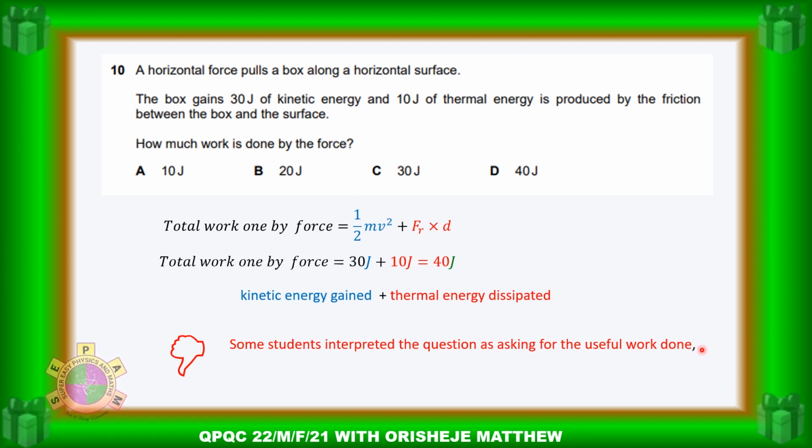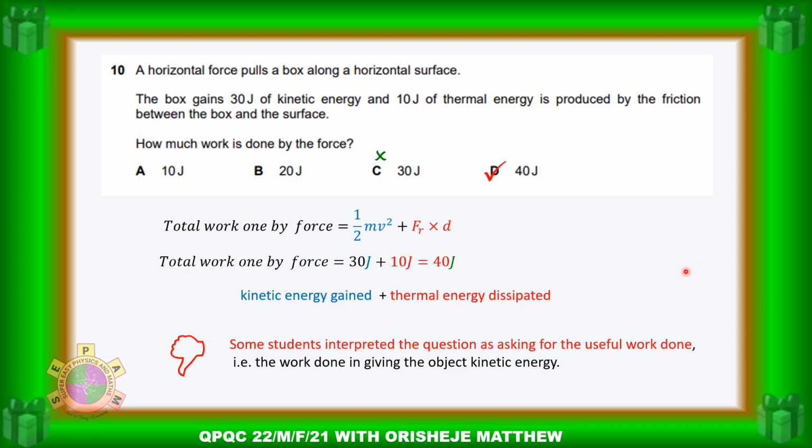Most students ignored the thermal energy that is a result of the frictional force between the horizontal surface and the pulling of the bus. So the question was not asking for the useful work done, it was asking for the total work done. That is why most students failed it. Most students took option C, which is wrong, but the actual answer is option D.